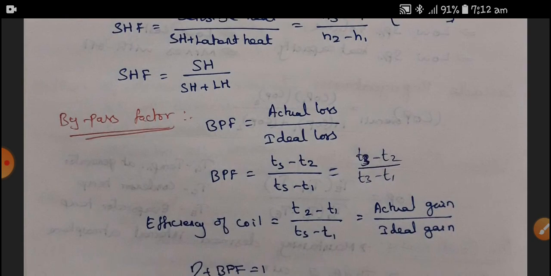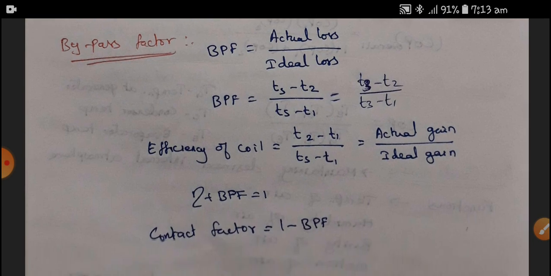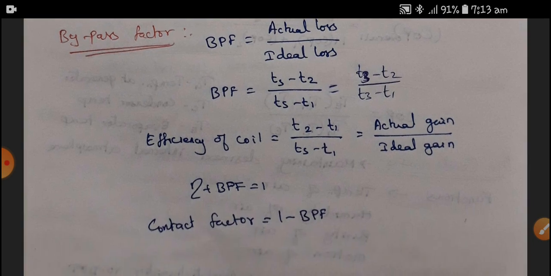The bypass factor is the ratio of actual loss to the ideal loss, where the bypass factor is equal to (T3 minus T2) divided by (T3 minus T1). The efficiency of the coil is again a ratio of actual gain to the ideal gain, so (T2 minus T1) divided by (T3 minus T1). We know that the efficiency of the coil plus the bypass factor is equal to 1. Therefore, the contact factor is equal to 1 minus the bypass factor.